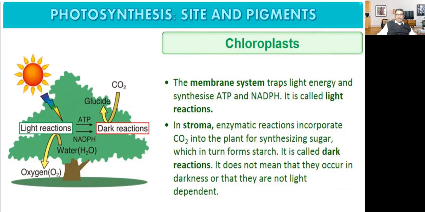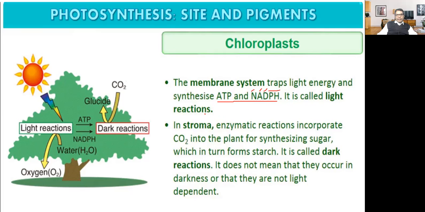The membrane system traps the light energy and synthesizes ATP and NADPH. ATP stands for adenosine triphosphate, and NADPH stands for reduced phosphorylated nicotinamide adenine dinucleotide. So it is better to say reduced phosphorylated NAD. NAD stands for nicotinamide adenine dinucleotide.